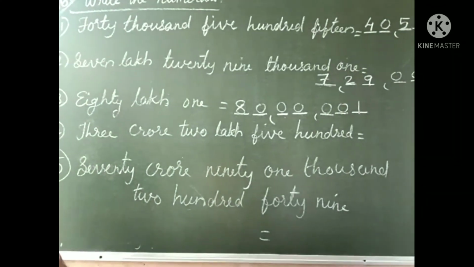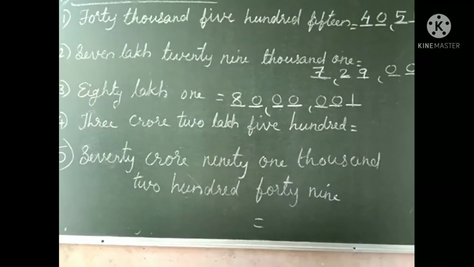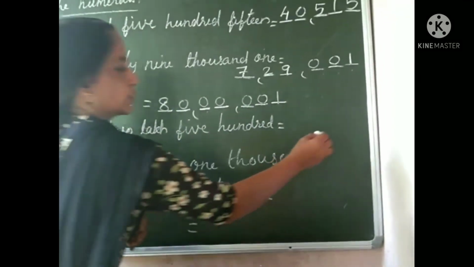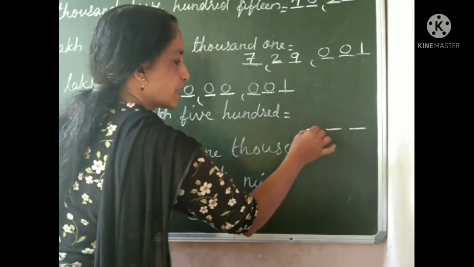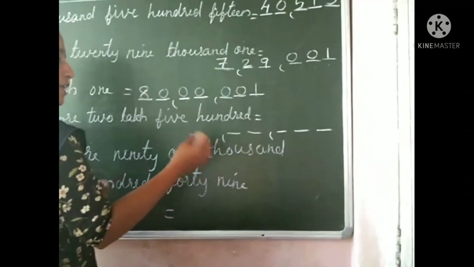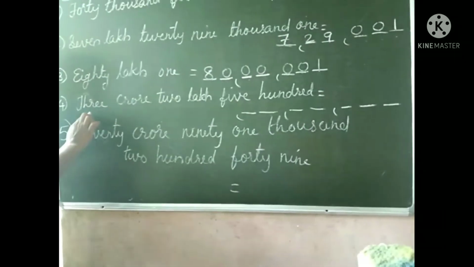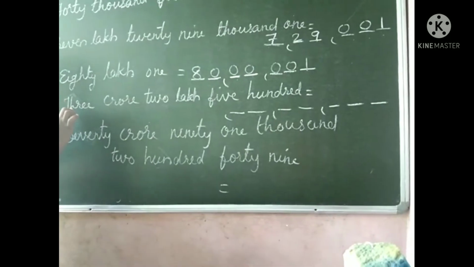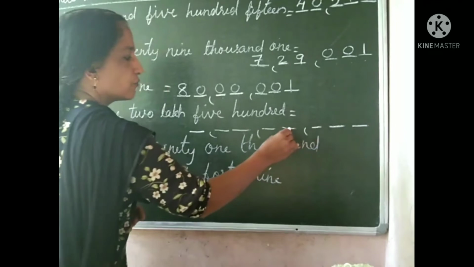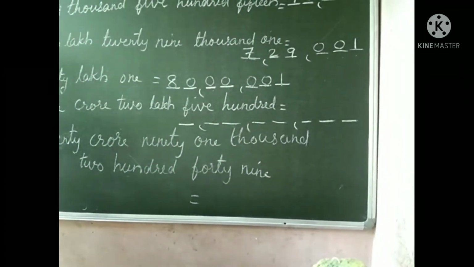Total 7 digits. Next, 3 crore 2 lakh 500. Look here, here 3 crore. Therefore, ones, tens, hundred. The next one, 1,000, 10,000. Next we know lakh, 10 lakh. After that what? Crore. 3 crore. That means crore has only one digit here. Therefore, one number: 1, 2, 3, 4, 5, 6, 7, 8. Crore has 8 digits. Then now we can complete.